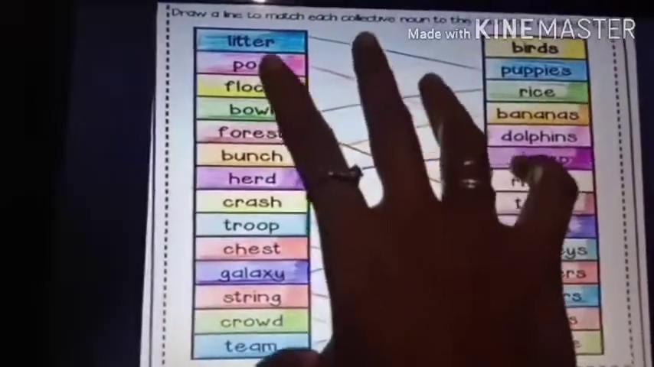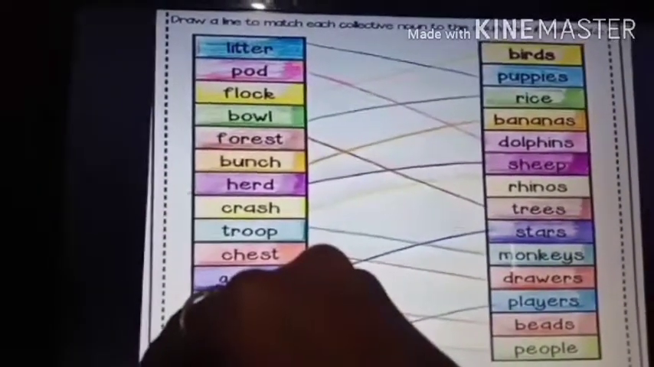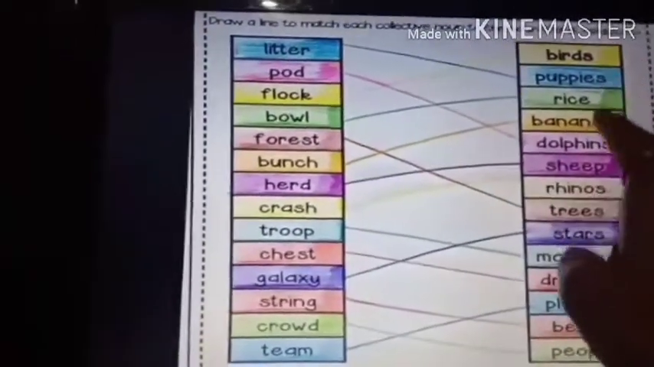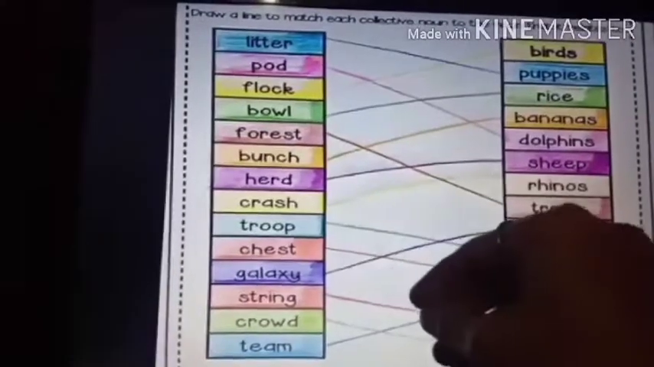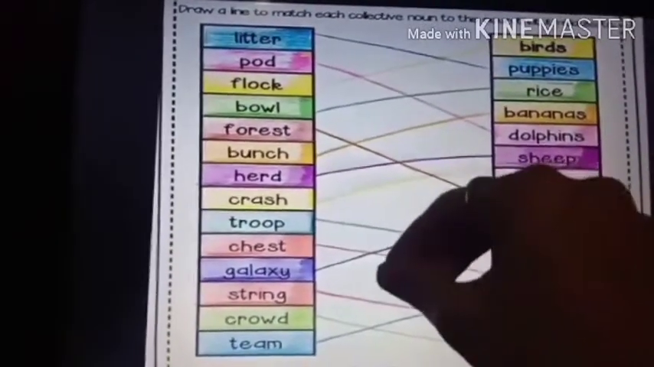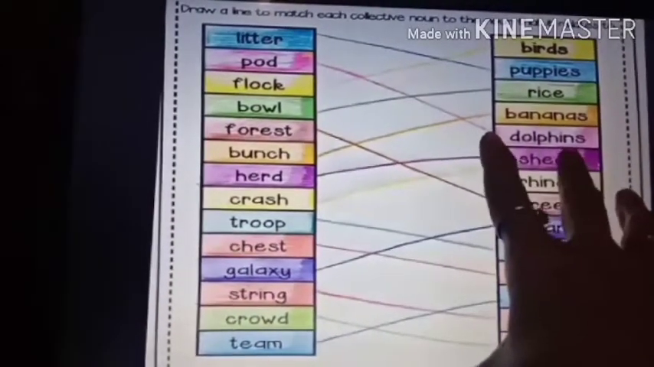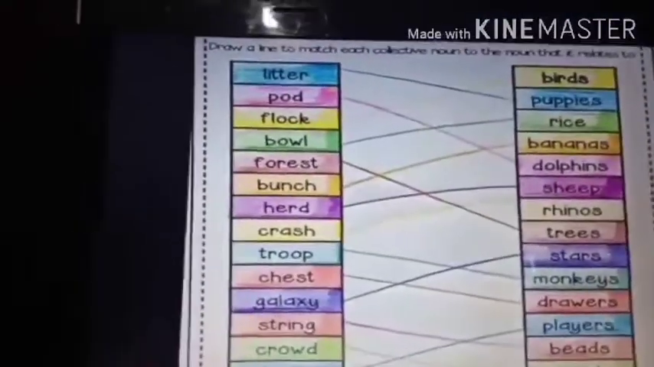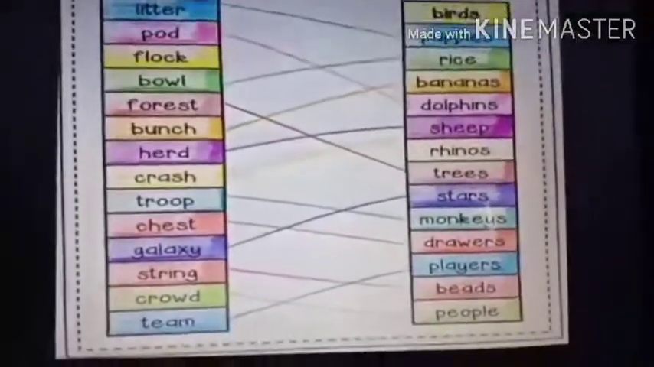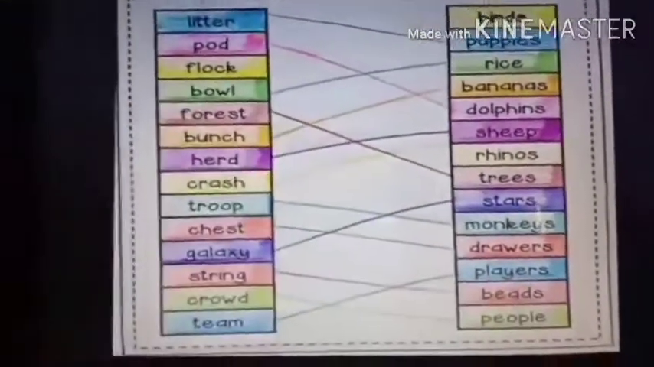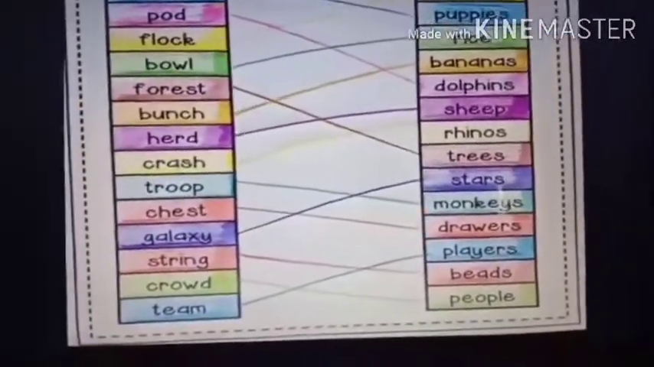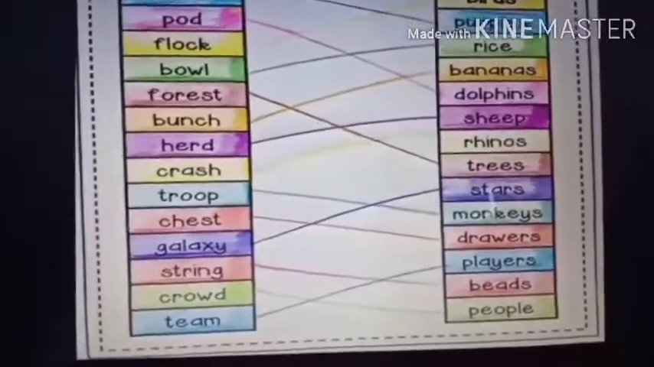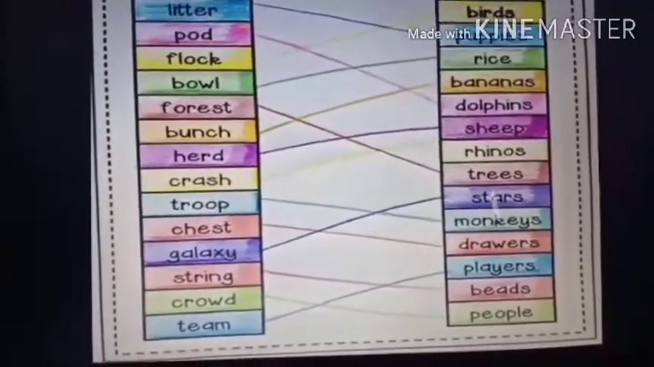So we have learnt the groups of various things: groups of birds, animals, things, people. Now we are going to learn that this noun is about groups. Do you know what this is called? That is the third type of noun. Okay, I will tell you.